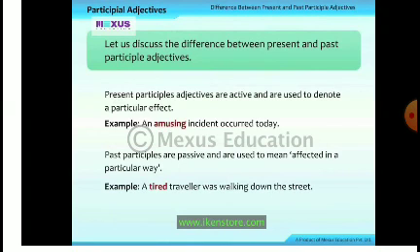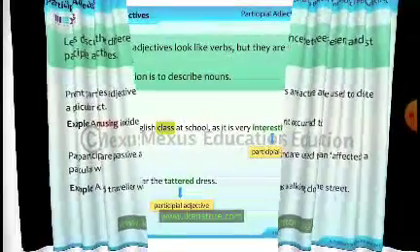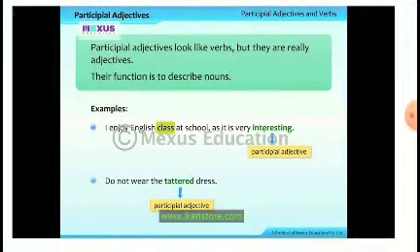An amusing incident occurred today. Past participles are passive and are used to mean affected in a particular way. A tired traveler was walking down the street. He was tired, he had to manage that. Participle adjectives look like verbs, but they are really adjectives. Their function is to describe nouns.